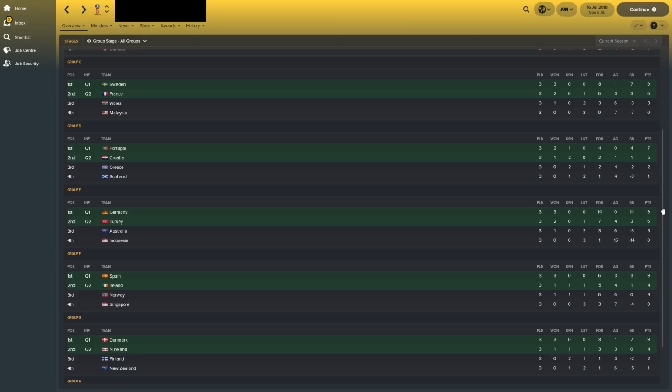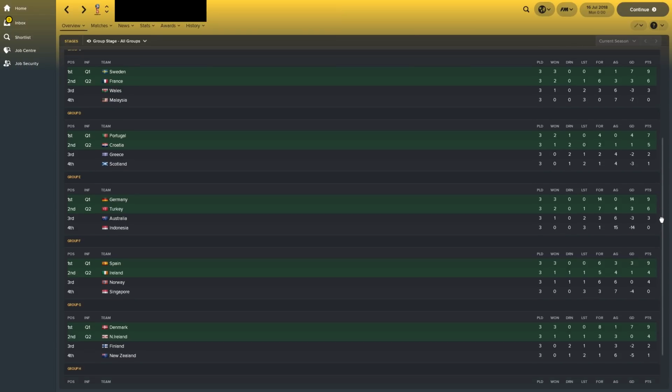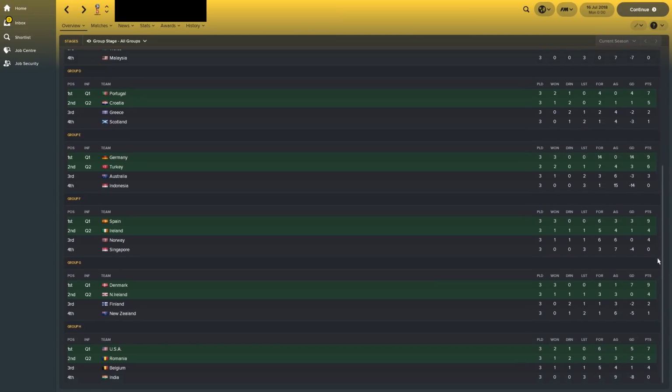Anyway, Group F. Ireland have finished ahead of Norway for the first time, so Norway failed to qualify. Denmark and Northern Ireland went through from Group G, and Belgium failed to get out of Group H. They've kind of underperformed. They got to the final of the first World Cup, but since then, not good enough. USA and Romania going through from Group H.